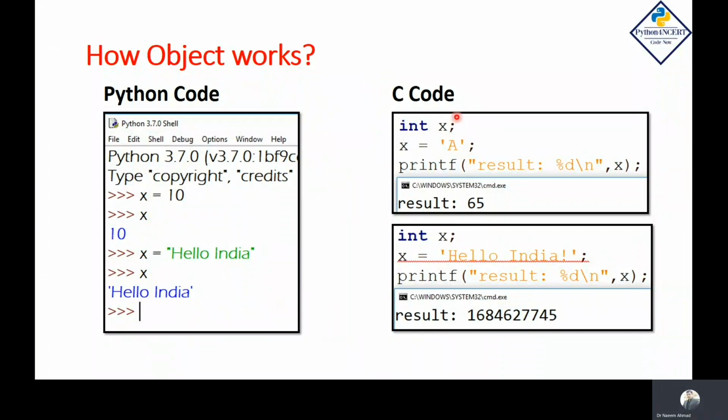For example, in C code, I have created a variable which is a memory X and I have also given a data type. Later, I have assigned a character type value in this memory, but C is unable to print the exact value of this memory. In a similar pattern, I have again assigned a string type value to this memory. Again, C is unable to print the exact value of the string.